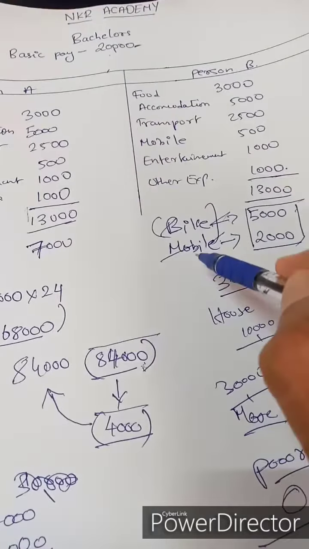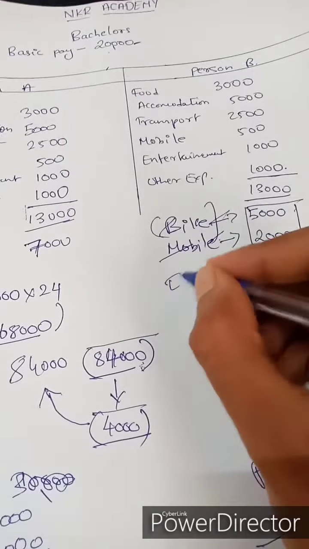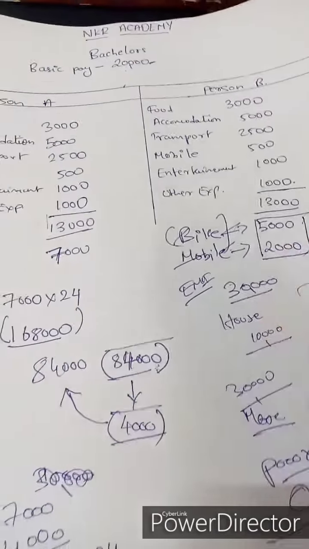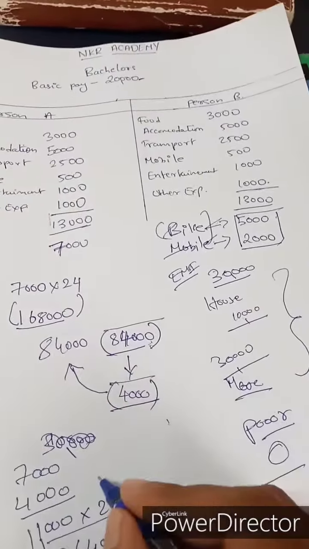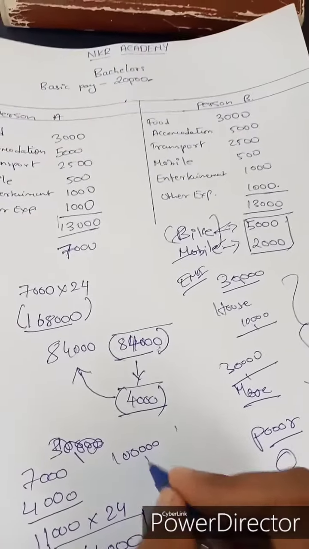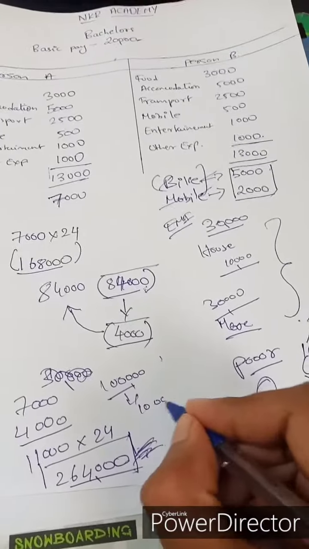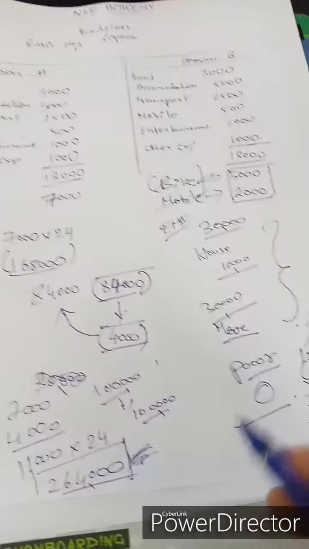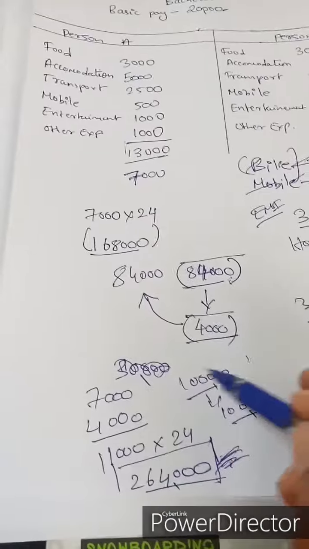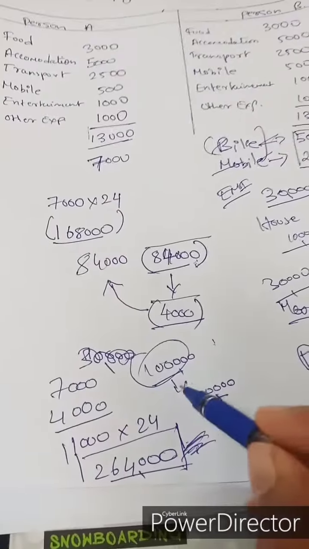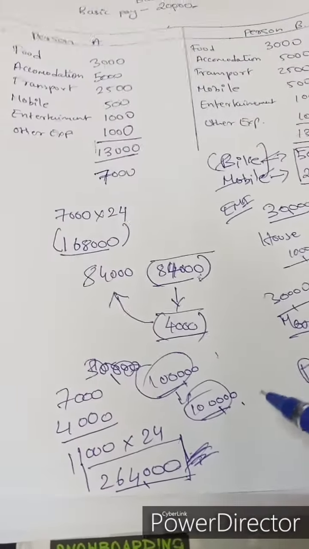So don't go for any EMIs. For example, if you have 10 lakh rupees with you, you can spend 1 lakh rupees on a bike, and you'll still have 9 lakh rupees in your hand. If you have 10 lakh rupees, you can buy a 1 lakh rupees bike. That's not a sin. So that is the concept.